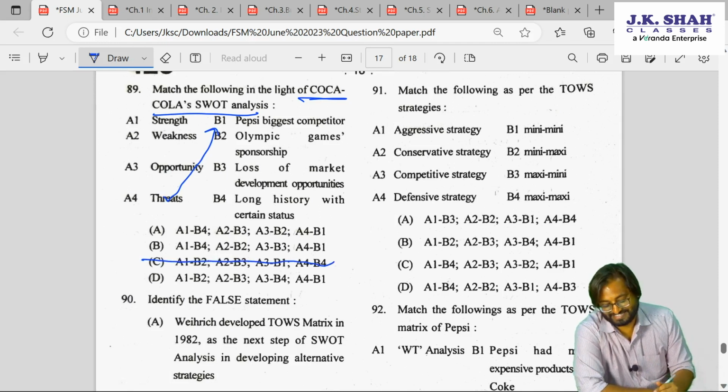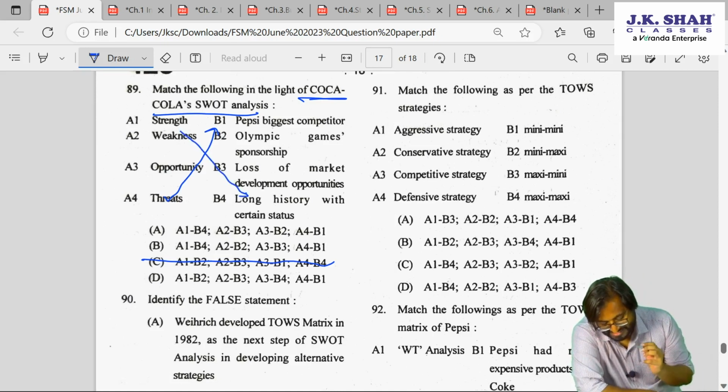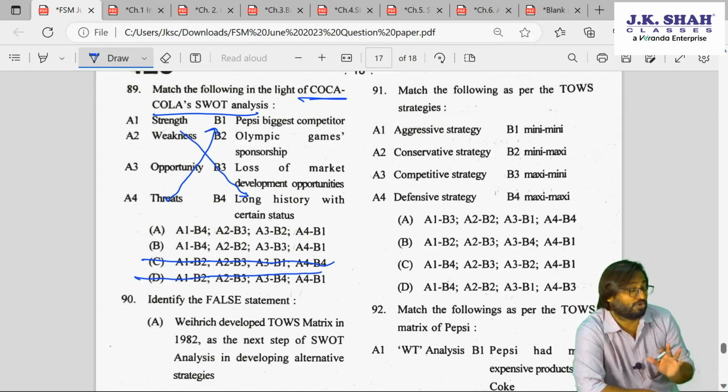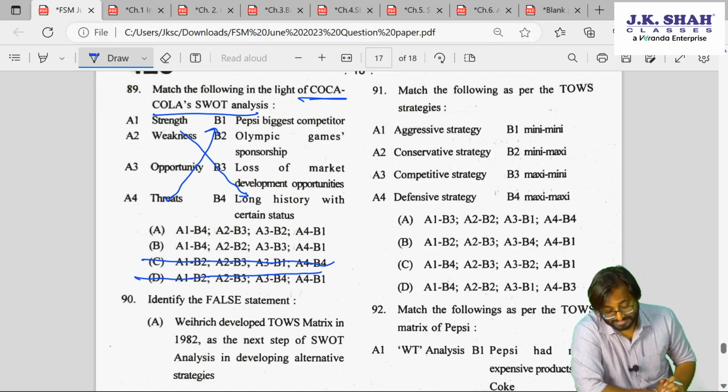No problems. Then let's think about strength. What can be the strength of Coca-Cola? Is it Olympic Games sponsorship, do you think? No, long history with certain status. So A1 B4, check A1 B4. Oh, so we have eliminated D also now. So we have to do the elimination process in match the column. Don't look at the codes, you will get confused.